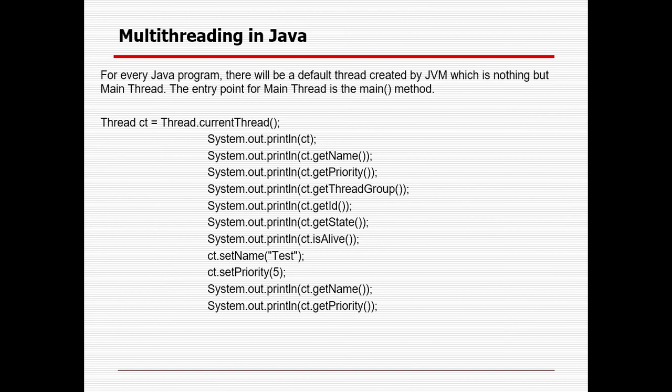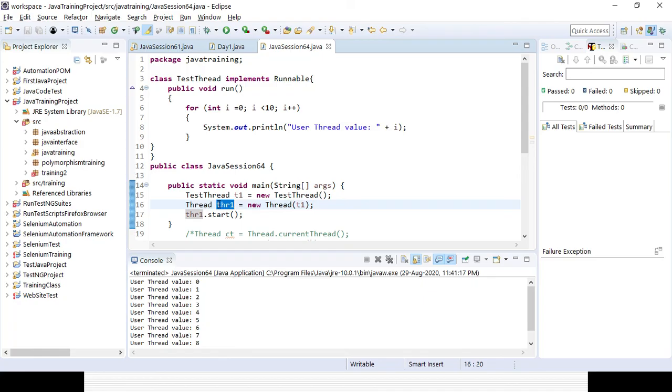In case we are not defining any threads, by default the main thread will be there. The main thread runs the main method, right? And we can get all the details: get name, priority, id. We can check whether it is alive, interrupted, like that. We can also set the name and priority, and after setting we can get all the properties again for the thread. Okay, so that's all for today's session.